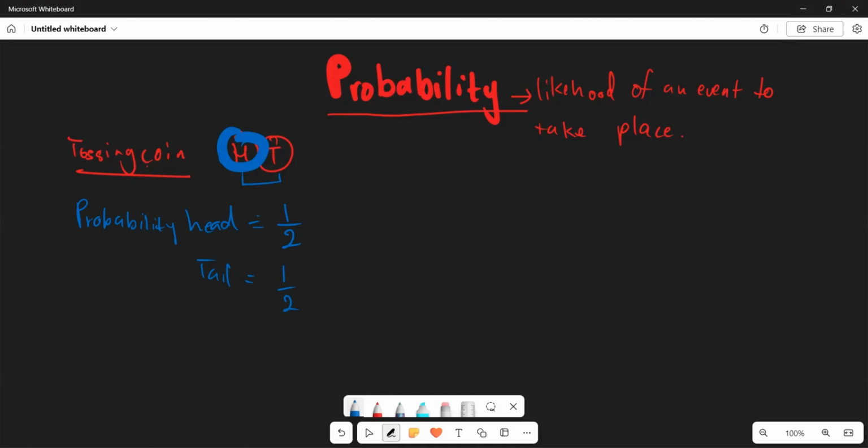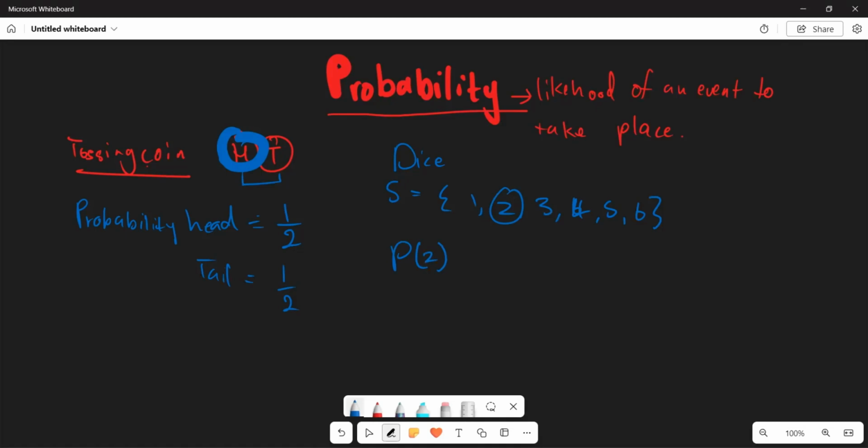Now, for example, let's say you are having your dice. Isn't it that your dice consists of outcomes which are the numbers 1, 2, 3, 4, 5, and 6? Within your die, you are having all these 6 numbers. Let's say we ask, what is the probability of you, when you are rolling your die, getting, let's say, a 2.